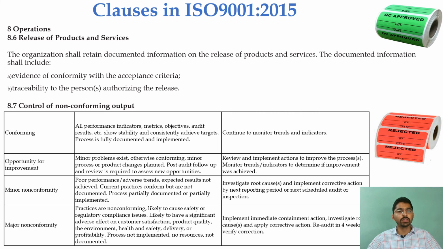8.7, the control of non-conforming output. Once we get the non-conforming output, how are we going to do the control? So before going to the non-conforming output, you need to understand four definitions: what do we mean by the conforming, what do you mean by the opportunity for improvement, the third is the minor non-conformity, the fourth is the major non-conformity.